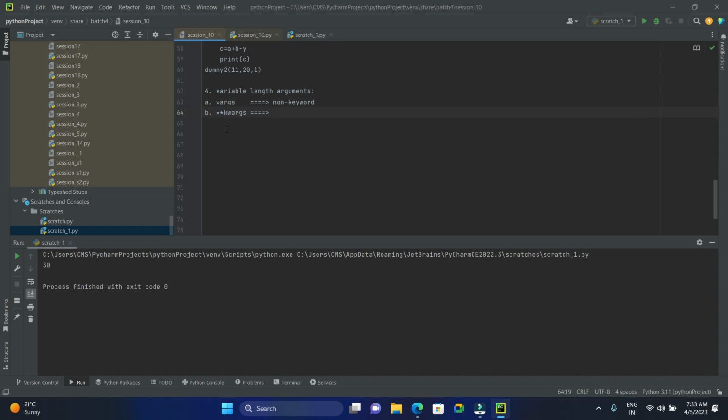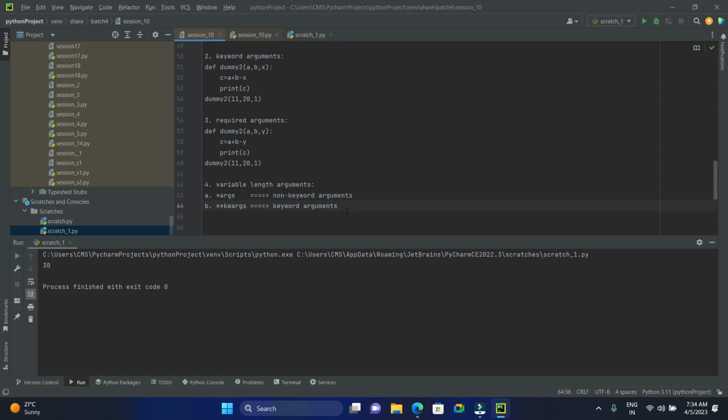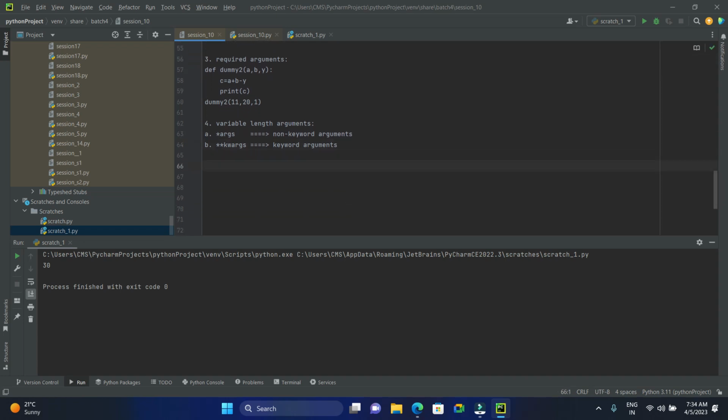And these keyword arguments are very similar to our second function argument type. The first one is non-keyword. The second one is keyword argument. I'll give you one example so that it will give you much more detail. First, we'll discuss the variable length arguments using both. In a single example, I'll give you a description of these two.